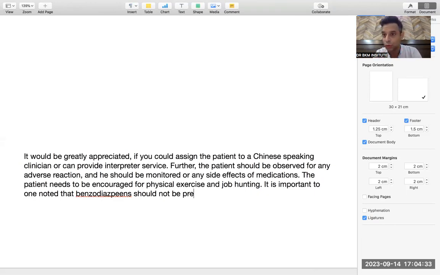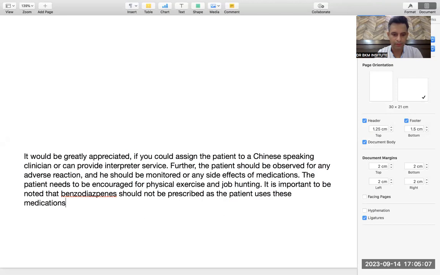So I am not writing the word "avoid". Please understand, the word should not be that you should avoid, because we are giving the information to the team leader, and the team leader cannot decide the medication. Only a doctor can decide the medication. So this is a piece of information. That is why passive voice is so important: it is important to be noted that benzodiazepines should not be prescribed as the patient uses these medications for deliberate self poisoning.